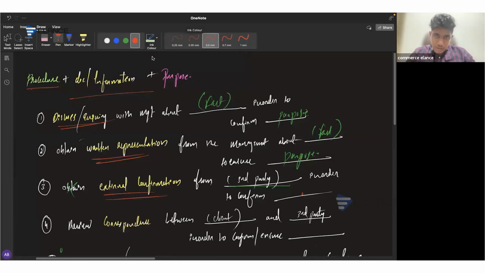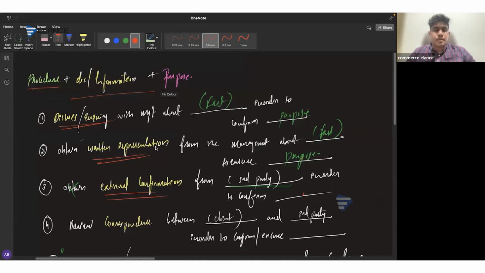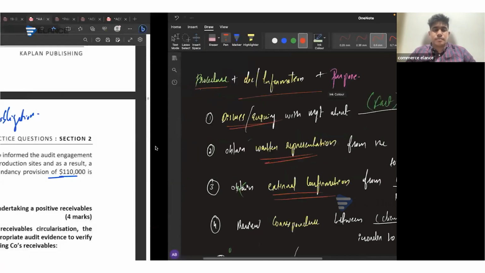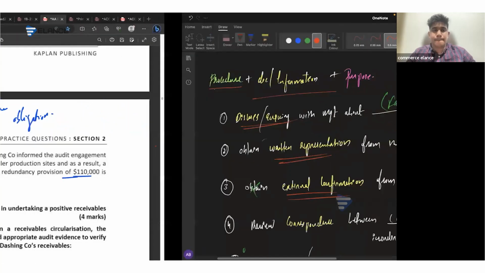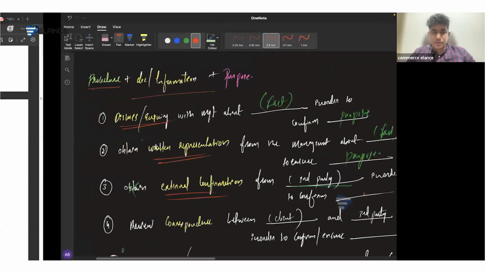Yeah, definitely you can include these points as bullet points because they are asking us to provide the procedures which you can perform. So you can list down the procedures that you need to provide. So basically, you will be getting 1 mark per procedure. So if it's a 5-mark question, include 5 points. Is that clear, everyone? Yes, sir. Yeah.